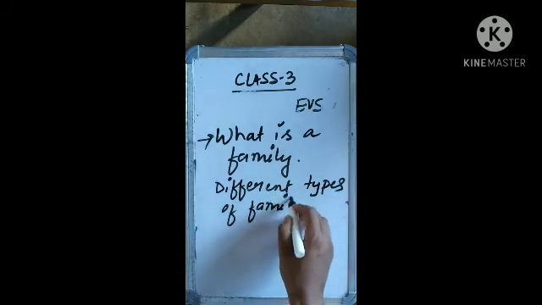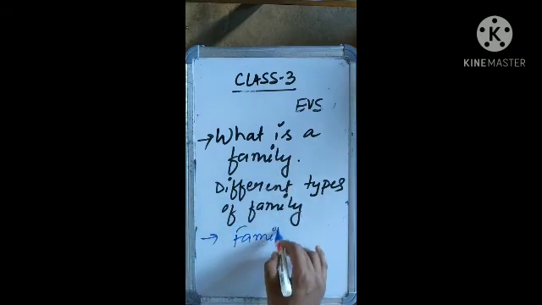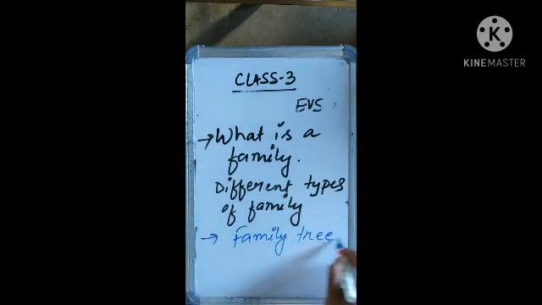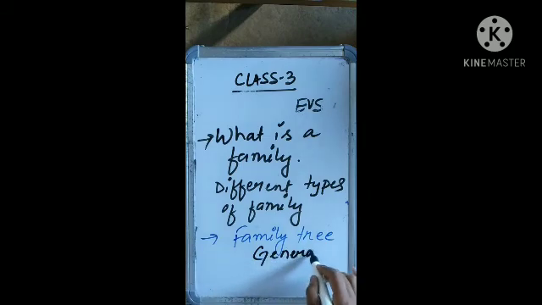There are 3 types of family: nuclear family, joint family, single parent family. Pictures are also there in the textbook. The second is family tree. You have learned that a family tree is a chart showing the relationship between different members of the family, and within the family we have learned generation also.